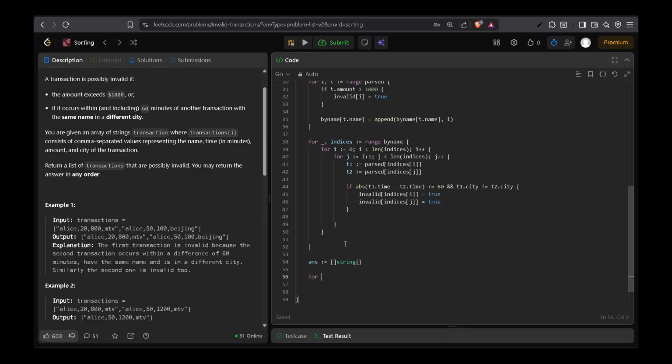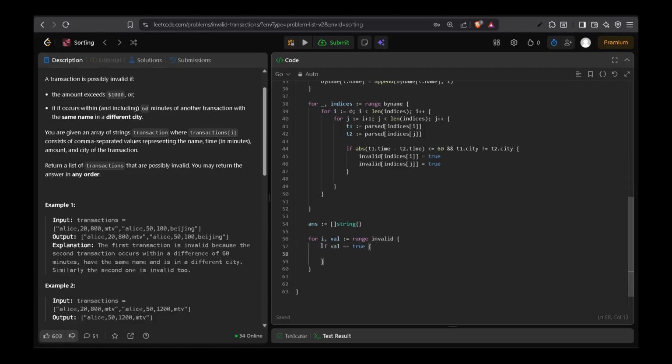So for underscore, val range invalid, i here, if val is equal to true, that means the transaction is invalid and we can include it in the answers array, right? So answer equals append answer, comma, past of i, because that is the invalid transaction and we want to use the raw field there. That's what we want to append to answer, and we'll return answer.